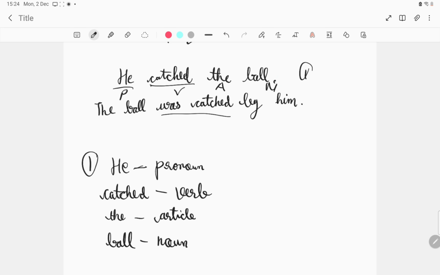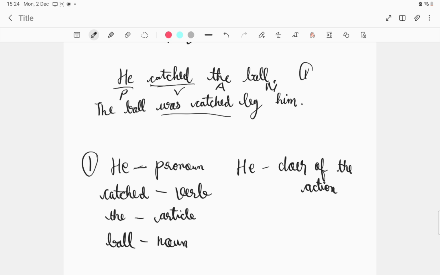Now, if you take it in the context of the sentence, then they can further be divided, right? He is what? He is the doer of the action. You can see that he catched the ball. Who catched the ball? Who did that action of catching the ball? It was he who did that. So he is the doer of the action. Action is what? Catching. He catched the ball, so he's the doer.